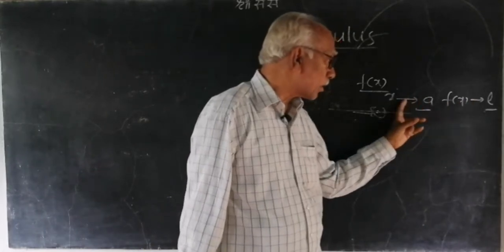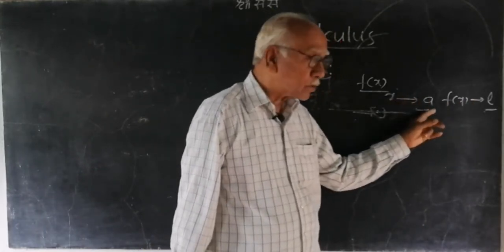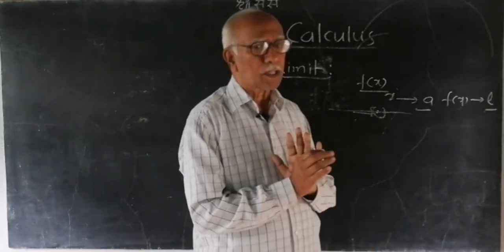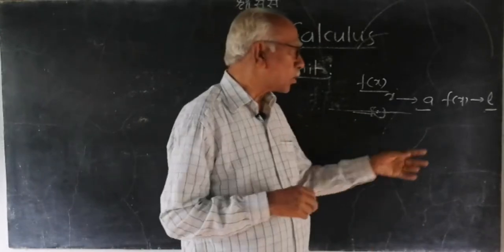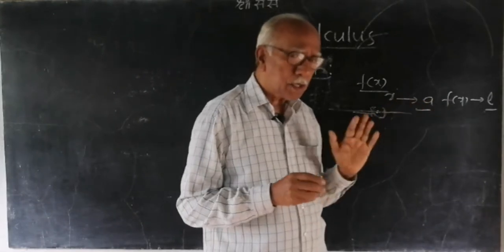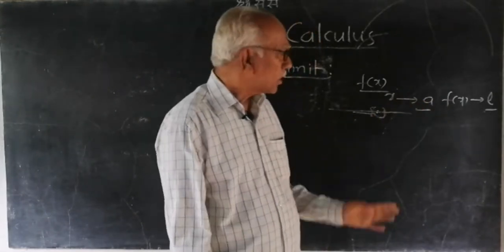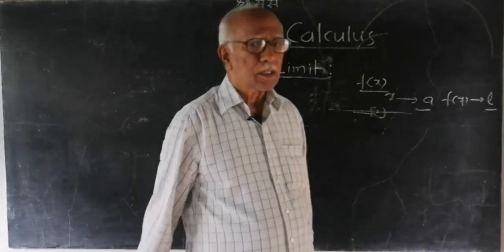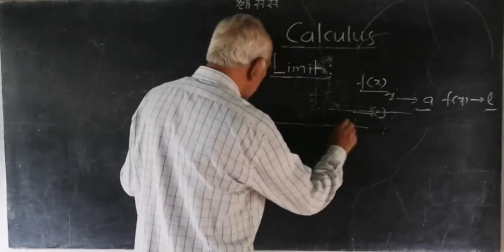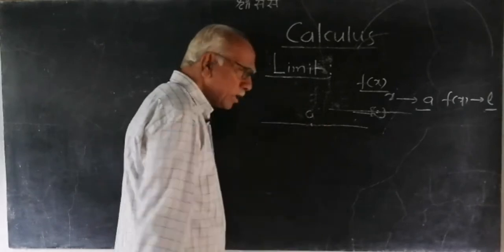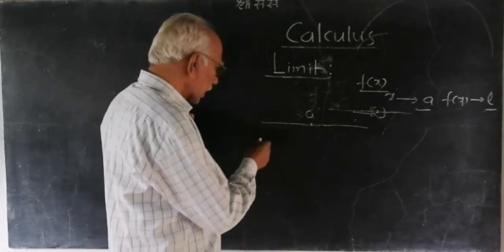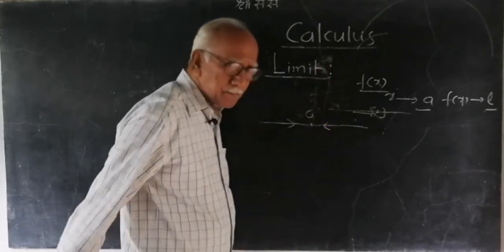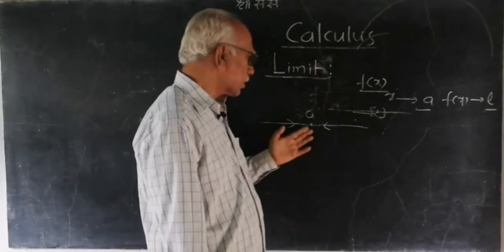Remember, x tends to a means x approaches a. It will be very close to a, and by that time f(x) should be very close to L. Here is one point. If we consider a point a on the real line, how can you approach a? Either you can approach this way or you can approach this way.